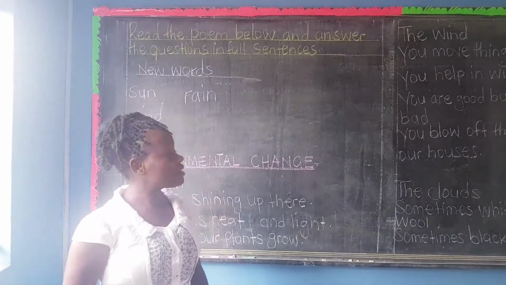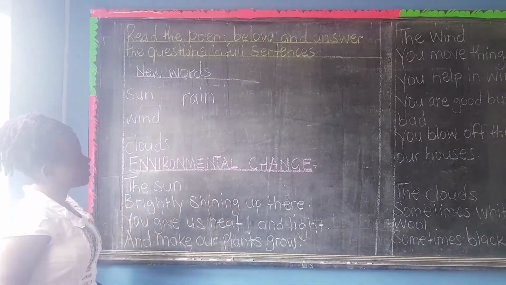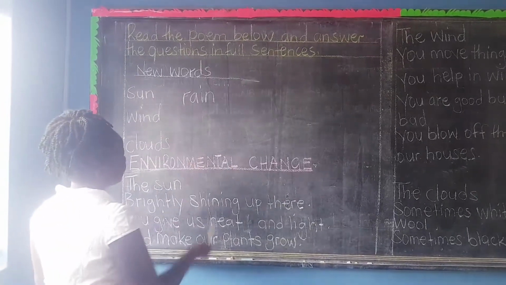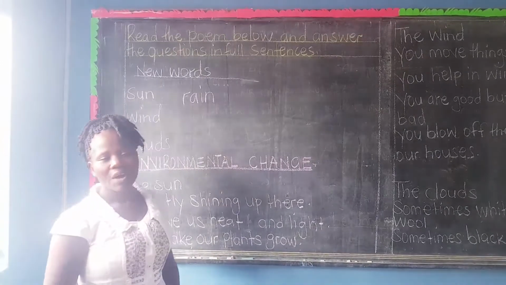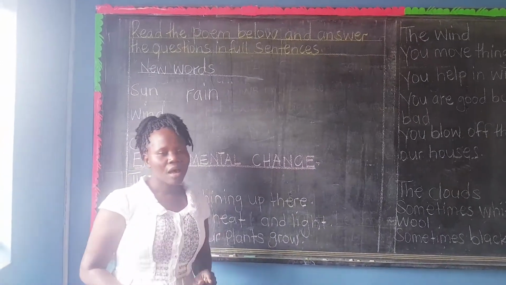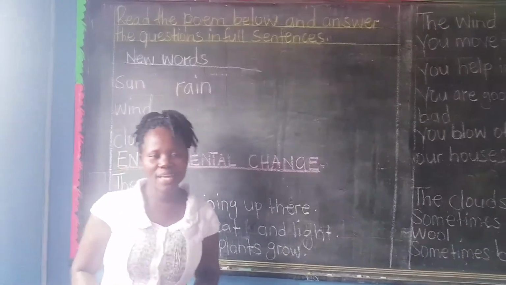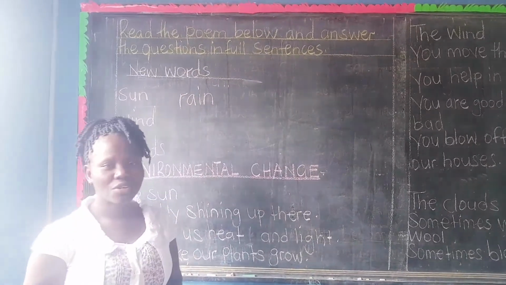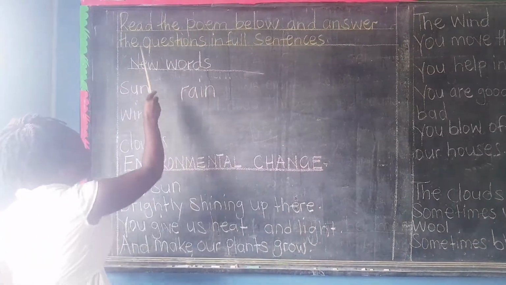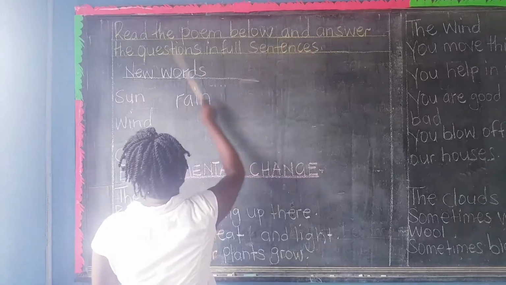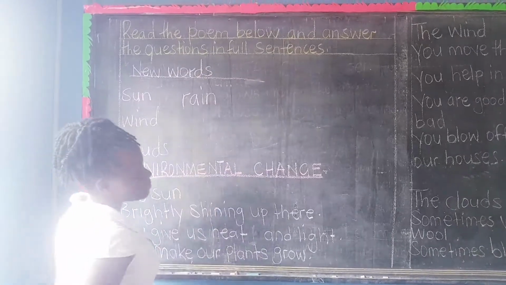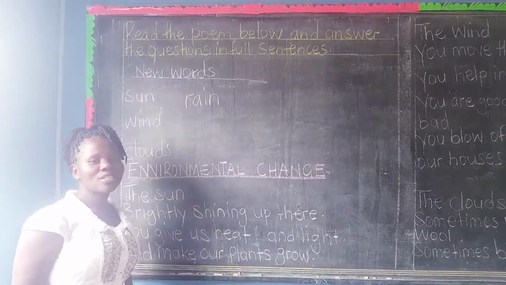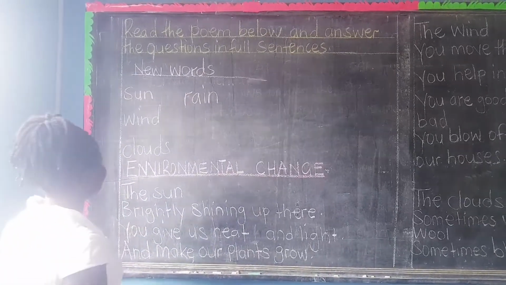And what we are looking at is a poem. Here is the poem. So we are going to read it together and we will answer the questions from home. And some of the questions we are going to answer together. Let us read the instruction first. Read the poem below and answer the questions in full sentences. So we are going to read this poem together and you'll answer the questions in full sentences.